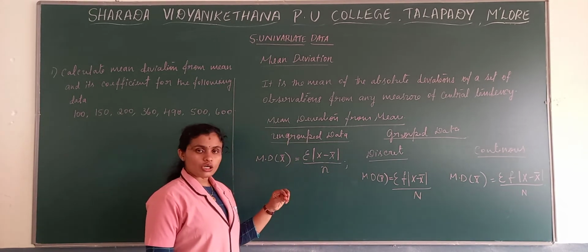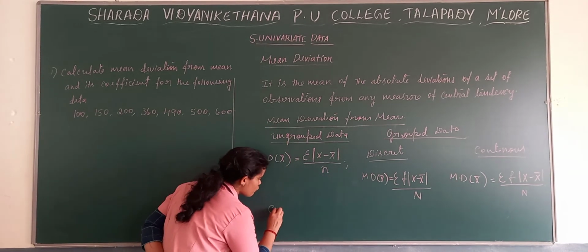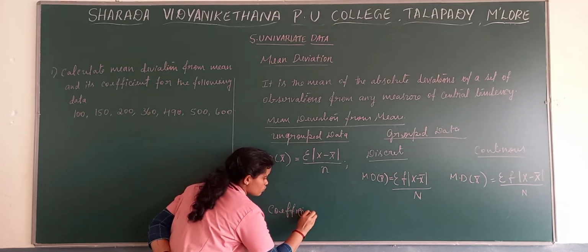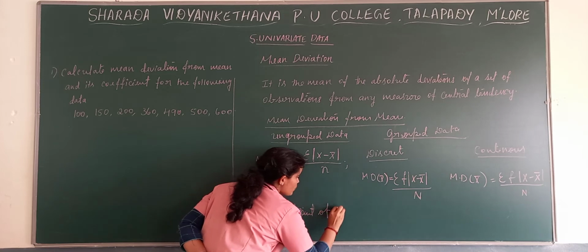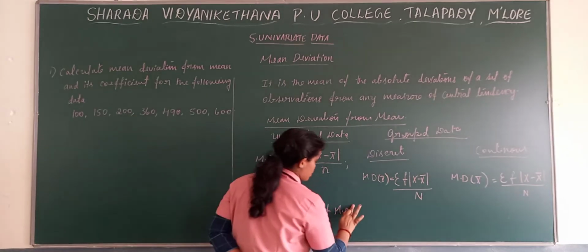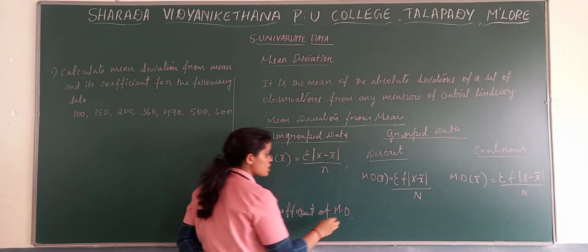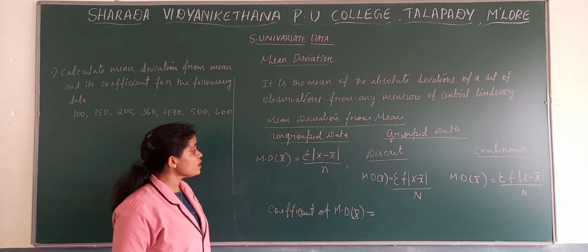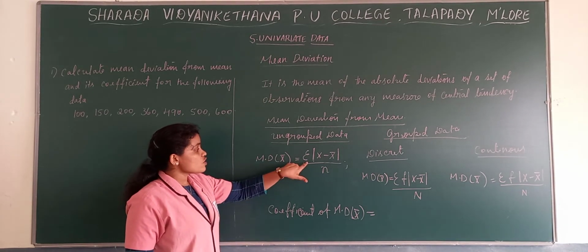Now we need to find one more formula: the coefficient of mean deviation, the coefficient of mean deviation from mean. What is the formula?